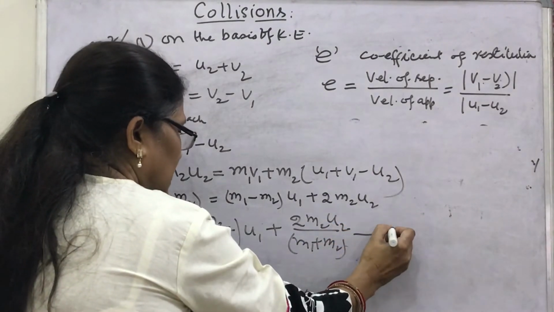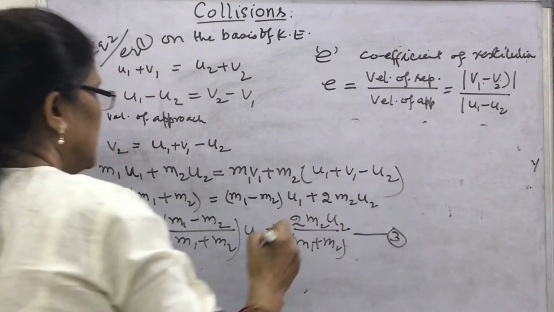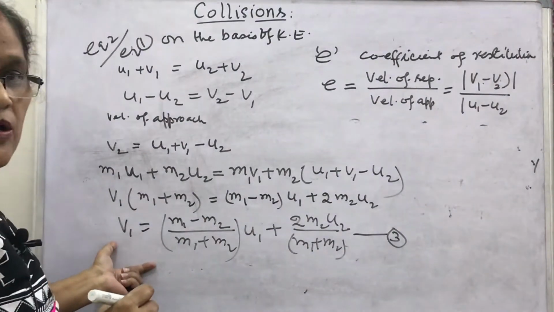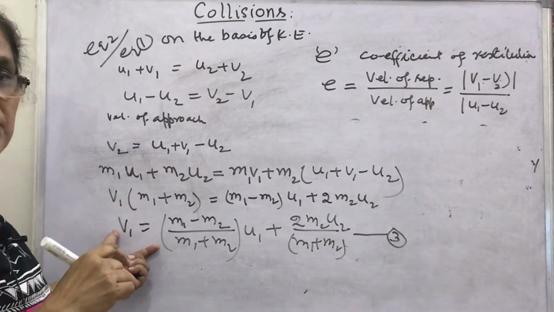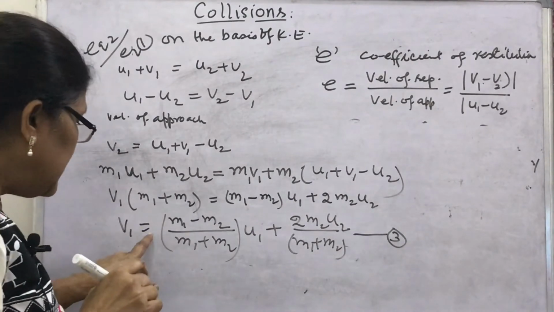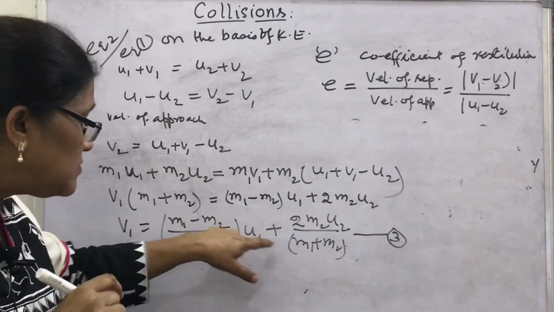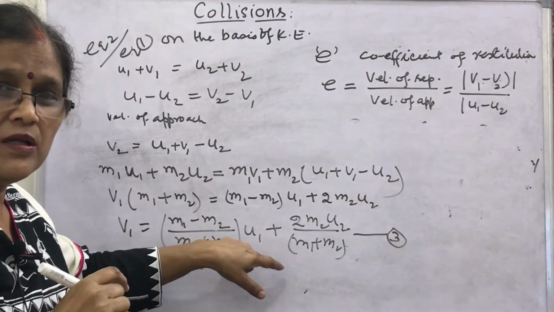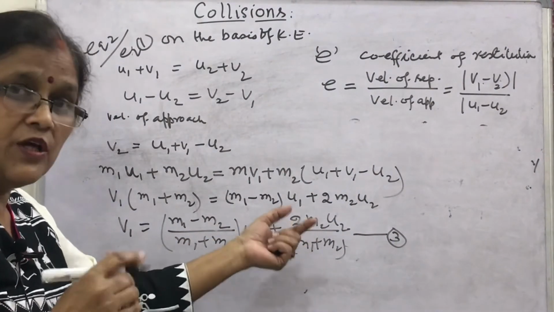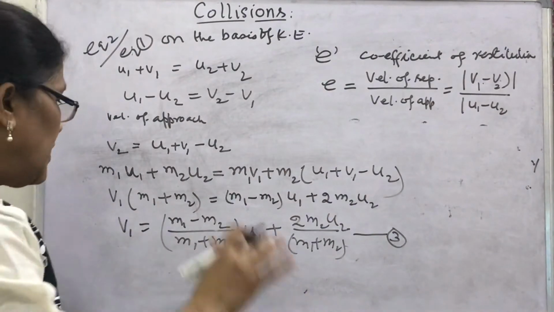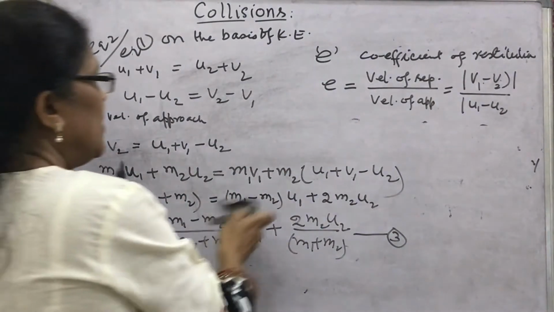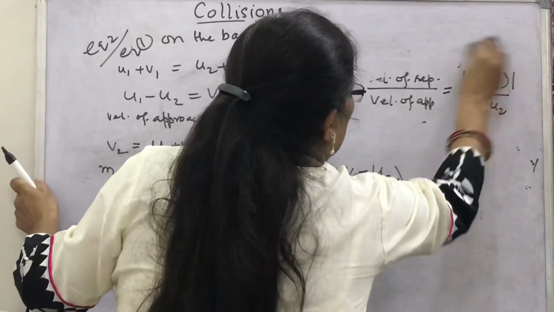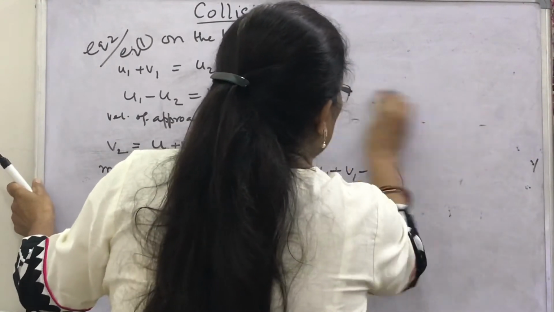This is the important expression. Write it as equation number 3: the final velocity, after collision, of the first object. By interchanging the subscripts 1 and 2, you get the value of v2 without solving. In place of suffix 1, you write 2.